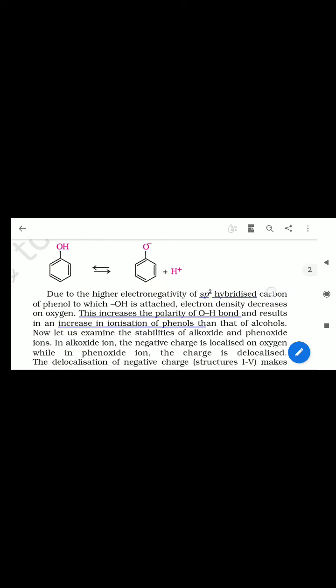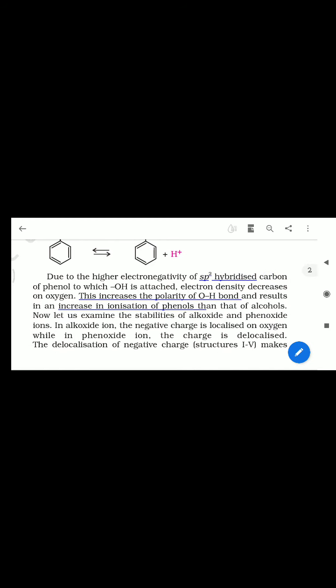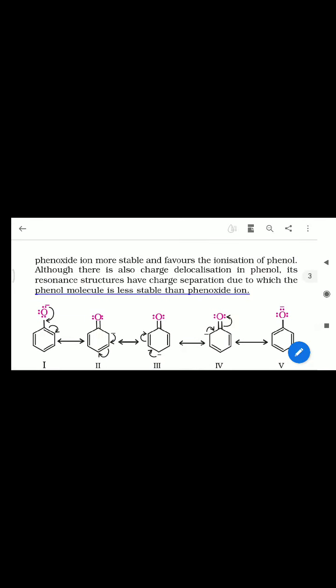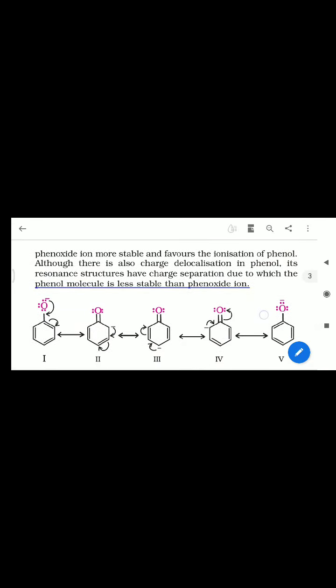So the explanation: due to the higher electronegativity of the sp2 hybridized carbon of phenol to which OH is attached, electron density decreases on oxygen, and this increases the polarity of the OH bond and results in an increase in ionization of phenols compared to that of alcohols. Now let us examine the stability of alkoxide and phenoxide ion. In alkoxide ion, the negative charge is localized on oxygen, while in phenoxide ion the charge is delocalized. Whatever I explained, the delocalization of negative charge makes phenoxide ion more stable and favors the ionization of phenol.